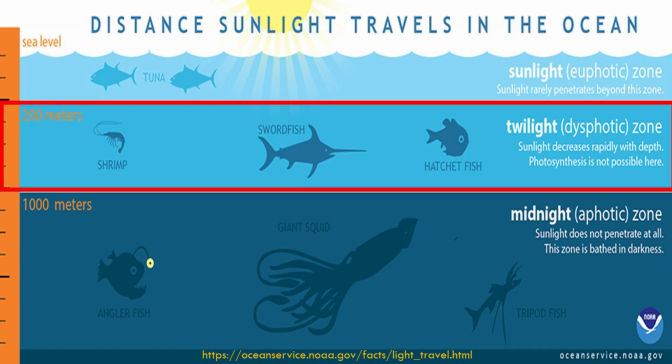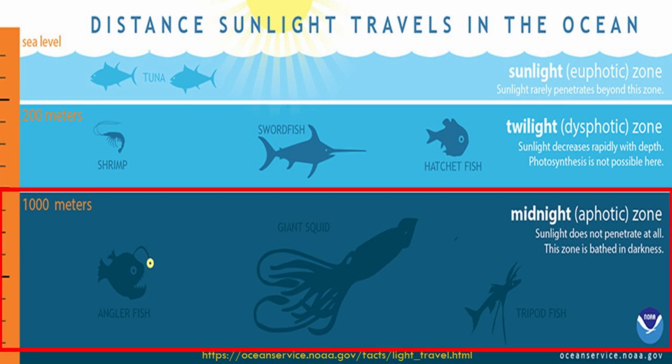The zone between 200 meters and 1000 meters is usually referred to as the twilight zone, but is officially called the dysphotic zone. In this zone, the intensity of light rapidly dissipates as depth increases. There is a presence of small amount of light, but photosynthesis is no longer possible. In the aphotic, or midnight zone, which exists in depths below 1000 meters, the sunlight does not penetrate to these depths, and the zone is bathed in darkness. Photic is a derivative of photon, the word for a particle of light.